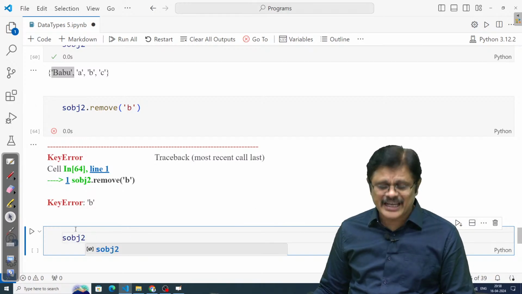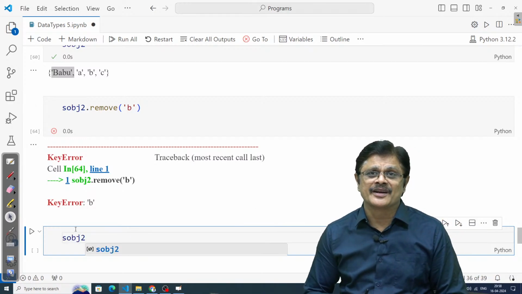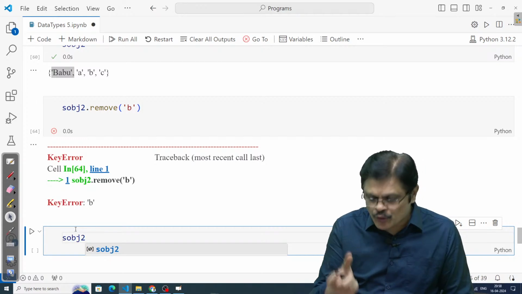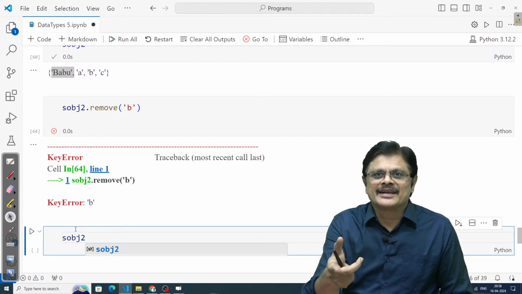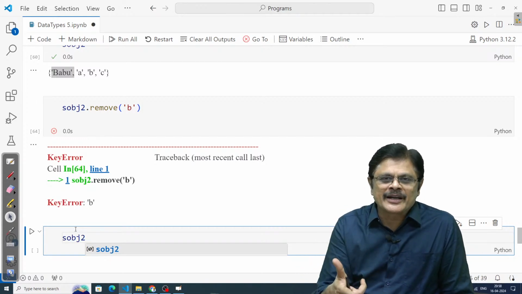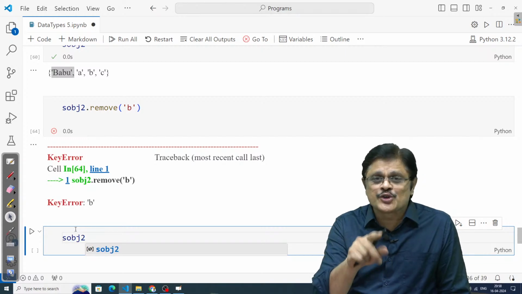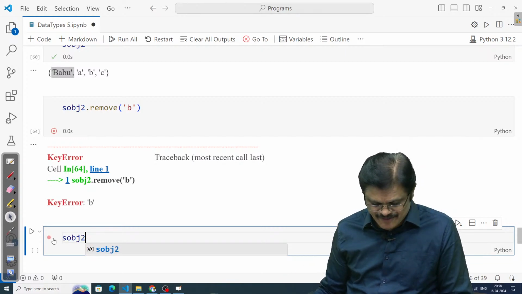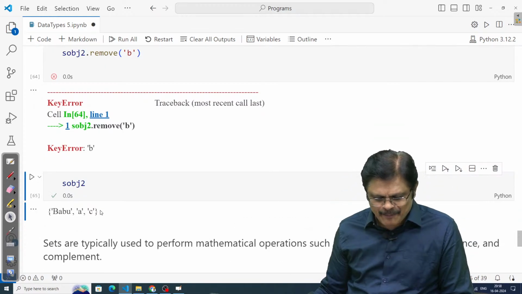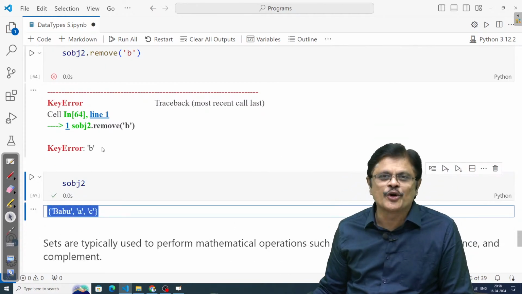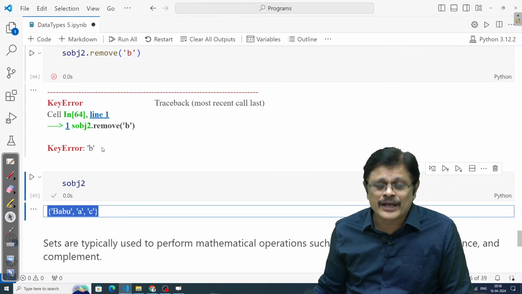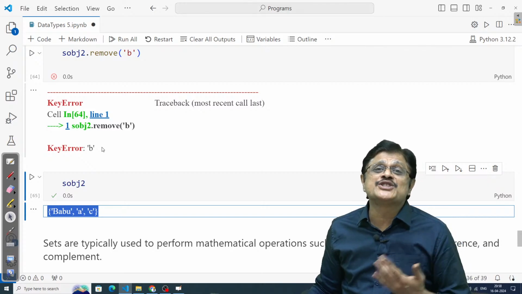So you have to be very careful, especially when you are using Jupyter. You run some code cell, it remembers that. And when you rerun the same code cell by changing the values, you may get some kind of error, sir. Please be careful. See here, B is already removed, because of that it is showing the error. Please be careful when you are using Jupyter, sir.